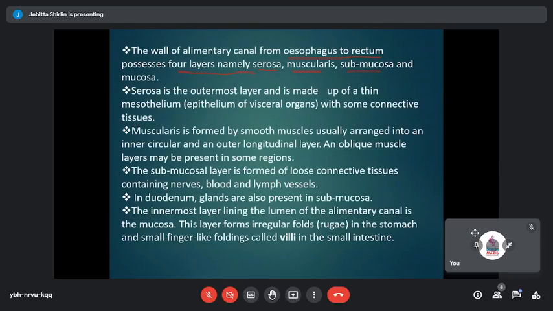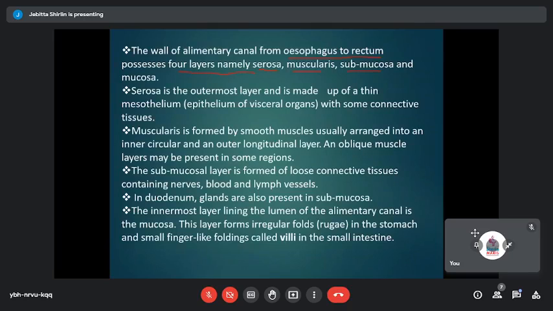The outermost region is the serosa region. It is just like a dead epithelial tissue, and below that you have the muscular region, and below the muscular region you have a submucosal region, and below the submucosal region you have the mucosal region. Hope you are able to follow me. So the mucosal region seems to be the innermost region, and the serosa region is the outermost region. Serosa is the outermost region, mucosa is the innermost region.